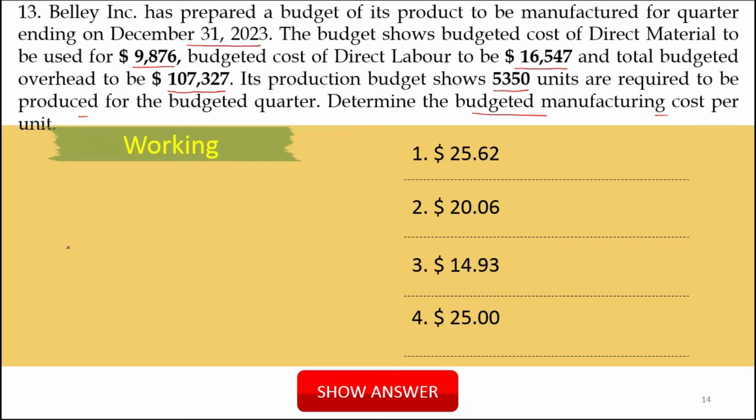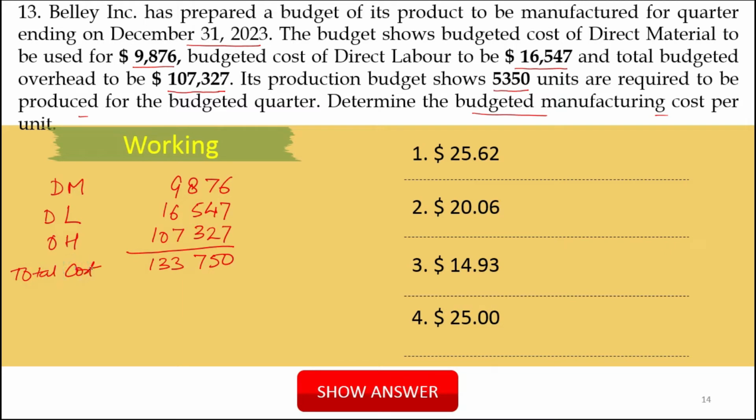You have to determine the manufacturing cost per unit. So first of all we have to find the total cost. For total cost we have to write the direct material, that is 9,876, direct labor it is 16,547, and overhead is 107,327. Now you have to add it. After adding we get 133,750. This is the total cost.